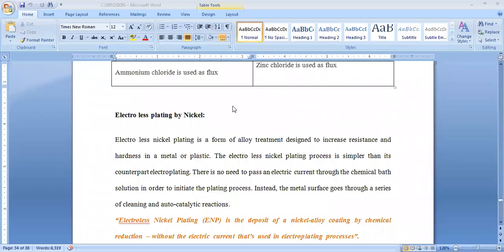Hello friends, in this session we are going to discuss corrosion control methods. Before entering into the corrosion control methods, first we have to know what corrosion is and what the impact of corrosion is, and then next we will discuss electroless plating of metal by using nickel. So first, what is meant by corrosion?